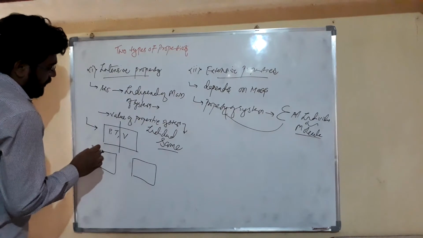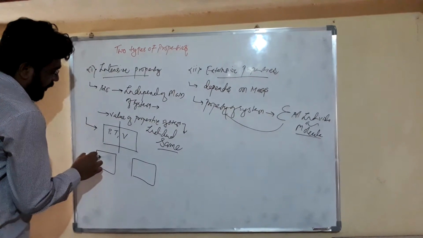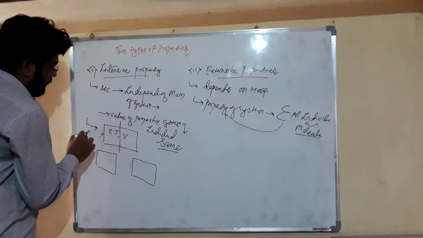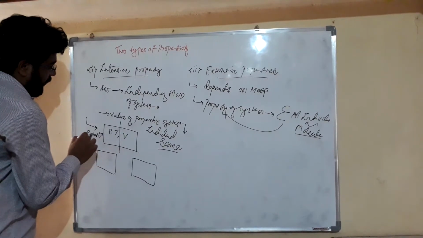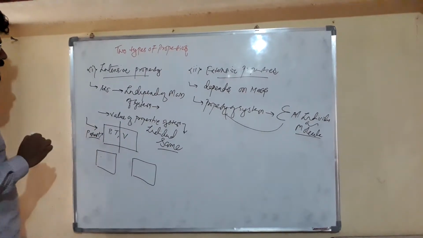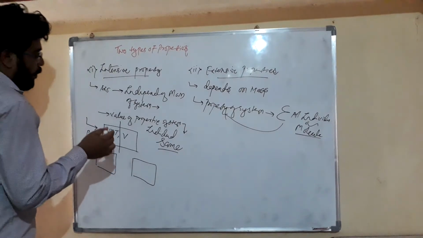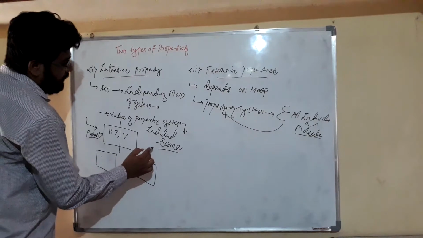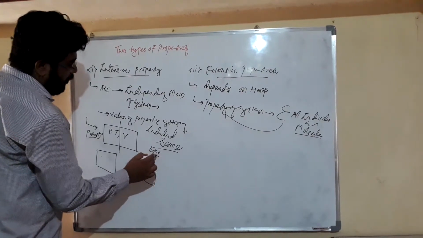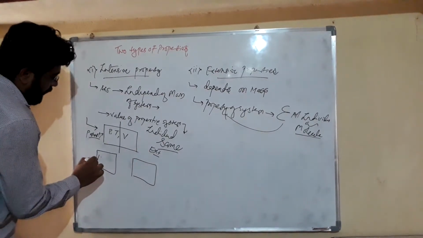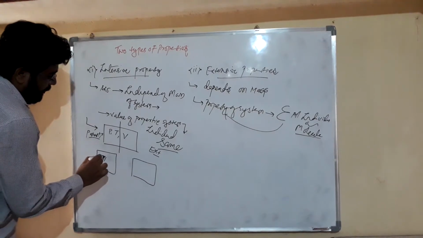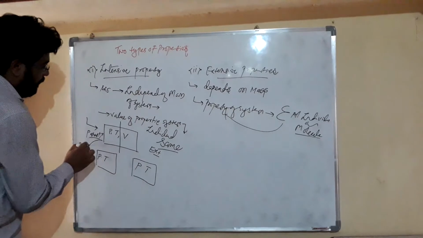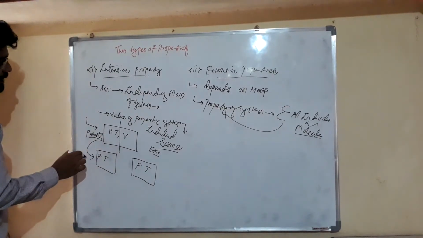If this half has properties similar to our parent, then those properties are intensive, and the property which is divided into half is called an extensive property. Dear friends, here pressure and temperature are similar to our parent system.